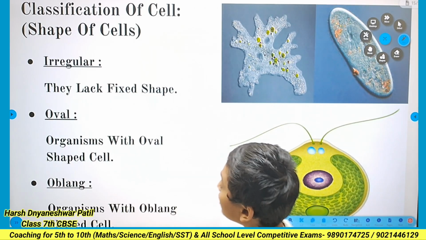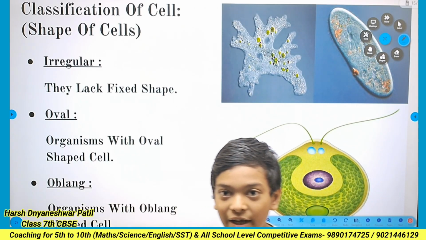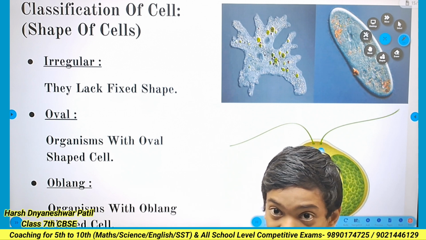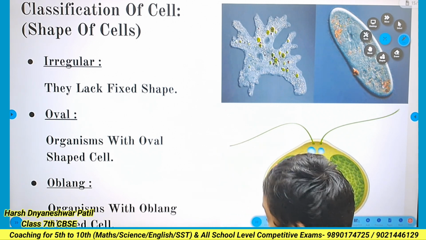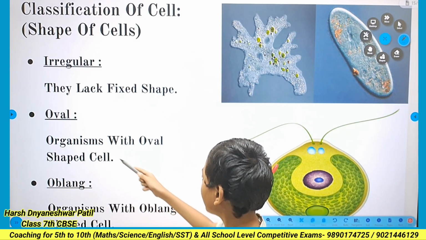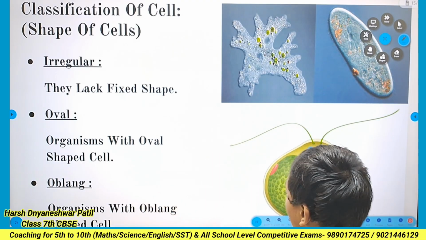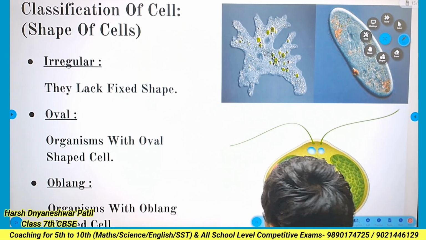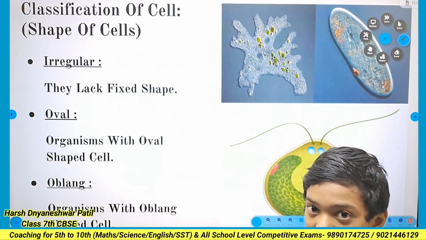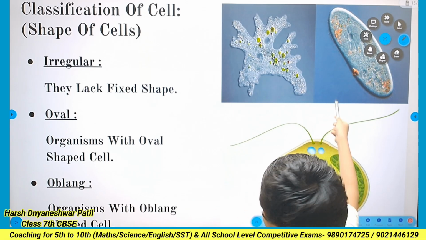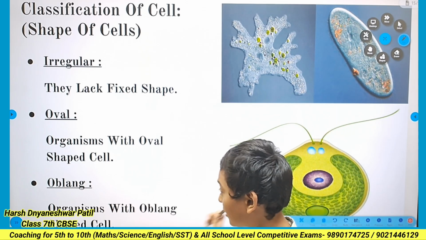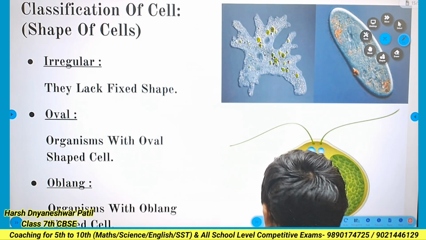First, irregular: the amoeba has the property to change its shape, so it is called an irregular-shaped organism. In the oval shape, the centrosome has this oval property. In the oblong, like the paramecium, it is oblong shaped.